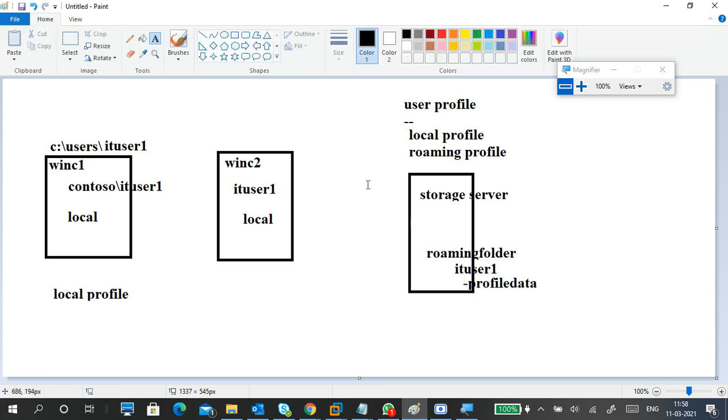Okay, so think like this one. This is the data. Okay, one second. Someone is messaging.